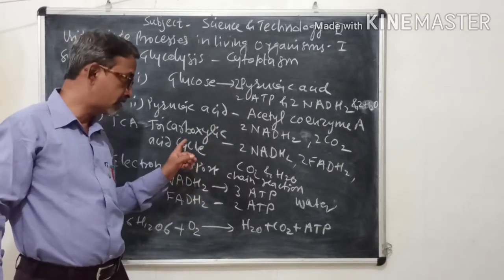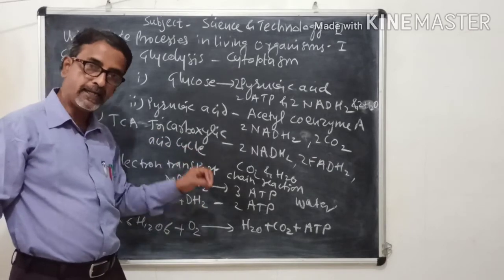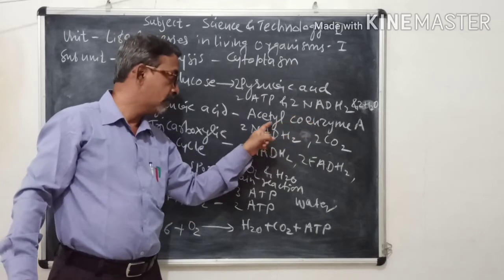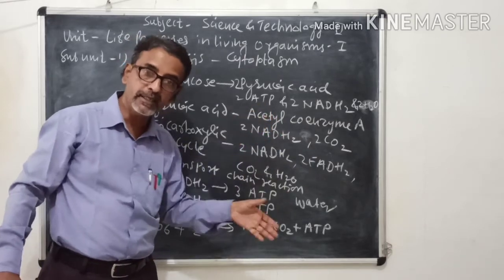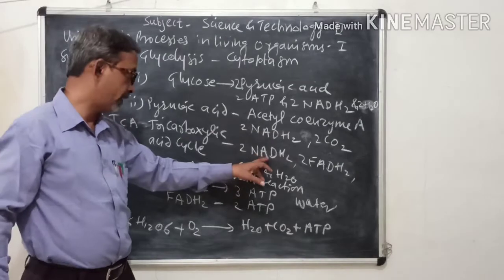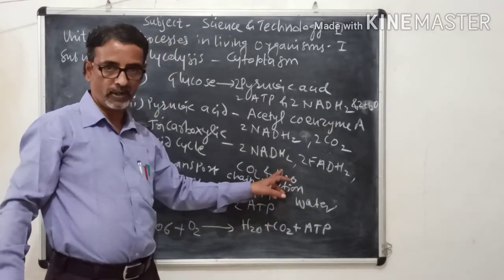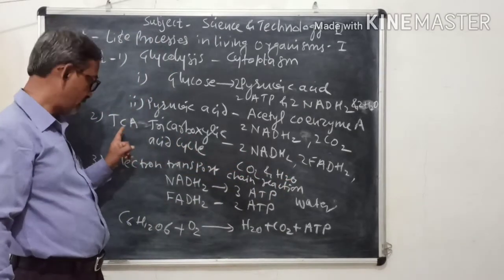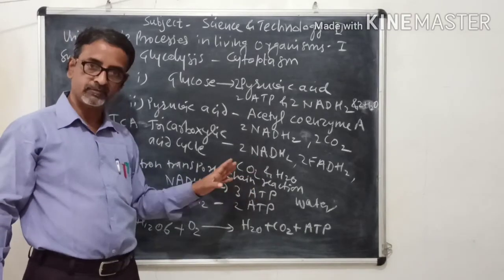A cyclic chain reaction called the tricarboxylic acid cycle acts upon this acetyl coenzyme A, and the acetyl part is completely oxidized into 2 molecules of NADH2, 2 molecules of FADH2, carbon dioxide and water. And here is the end of the TCA cycle. Then the third step, the electron transport chain reaction.